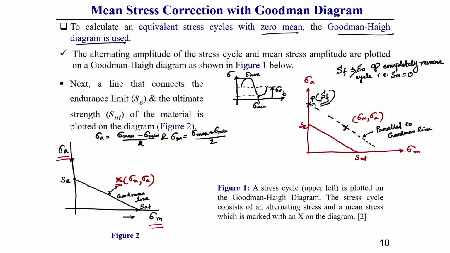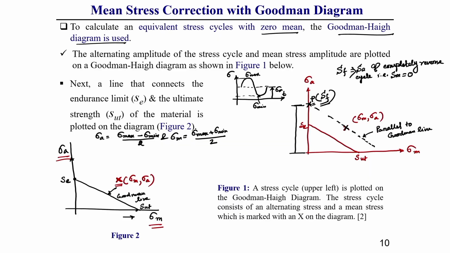So, at this point P, whatever the stress we will get, this stress generally will be considered as the stress amplitude of a completely reverse cycle. If we consider that completely reverse cycle with an amplitude SF, then whatever the damage we will get is quite equivalent to the damage due to this fluctuating type of loading.